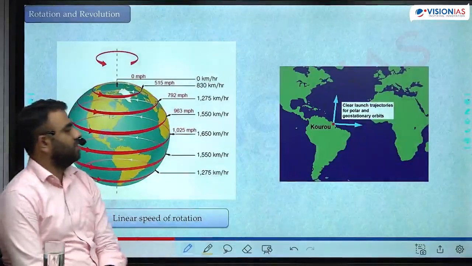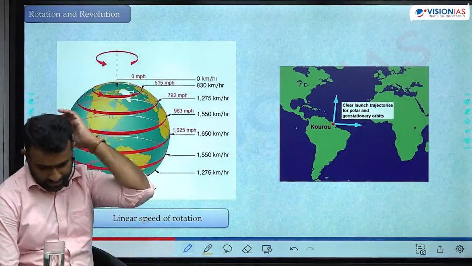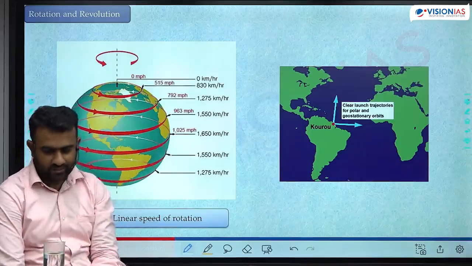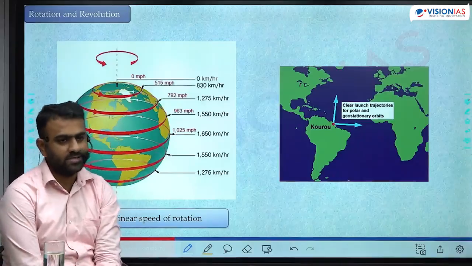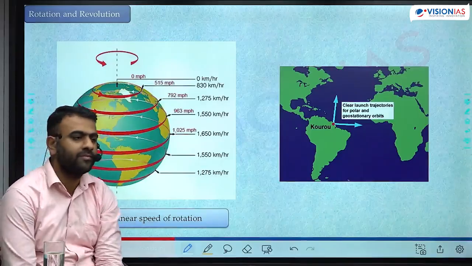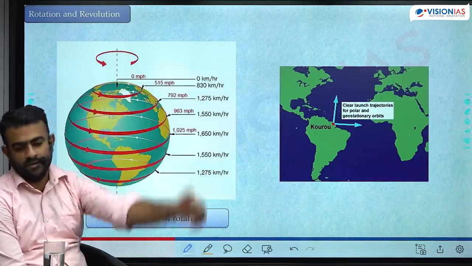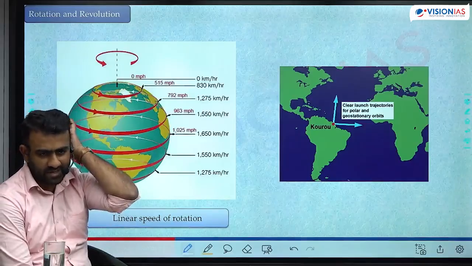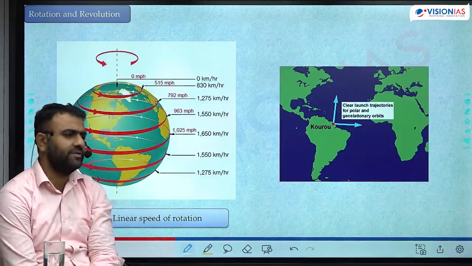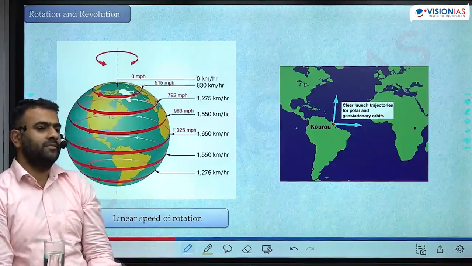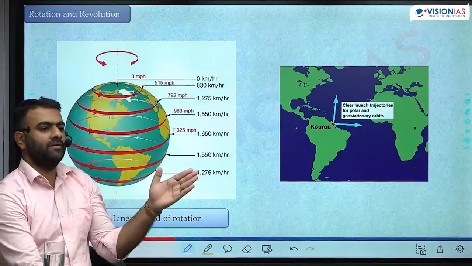Another important characteristic of rotation is the speed of rotation. What we calculated was the period of rotation. How will you calculate the speed of rotation? What do you mean by speed? Distance by time? In case of rotation, will you be able to calculate the distance by time? It is angular velocity, the angle covered divided by time.